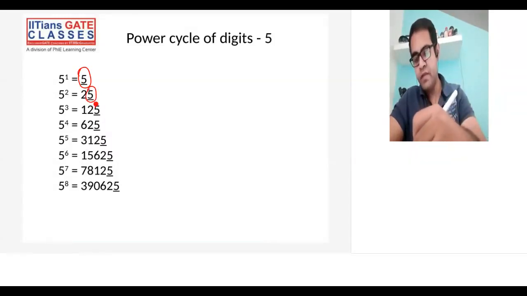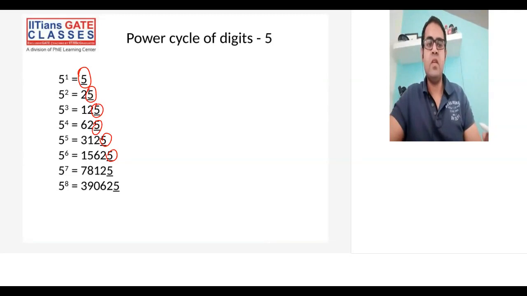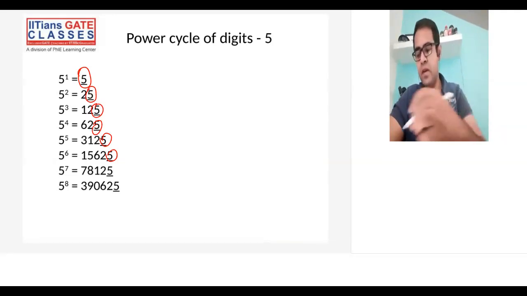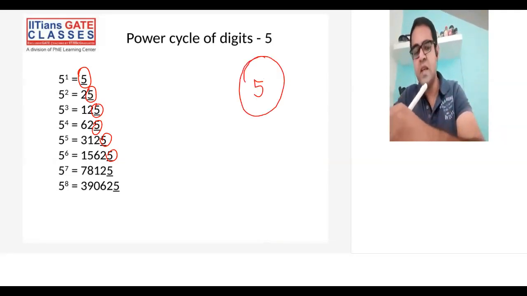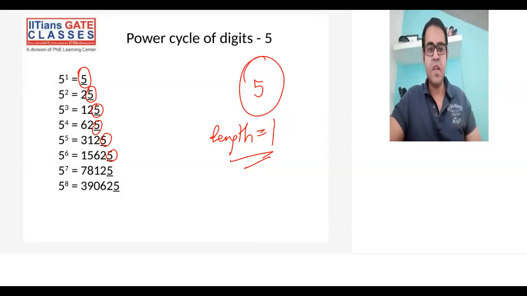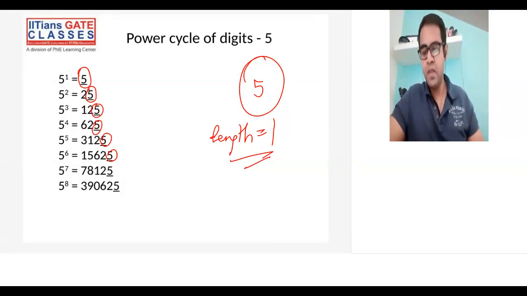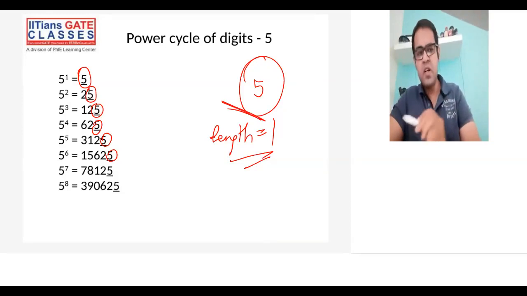So if you see 5, 5, 5, 5, 5. Basically what I want to say is that you take any power of 5, the unit digit will be always 5. So this is the only cycle, which means cycle length here is nothing but 1. 5 will always be the unit digit. You take any power of 5, 5 will always be the unit digit. This is pretty straightforward.